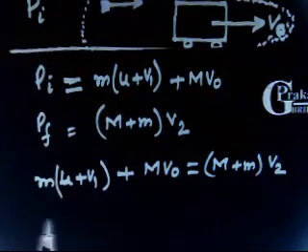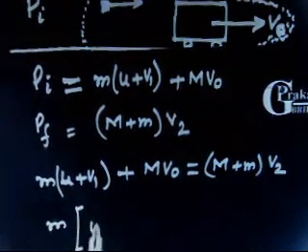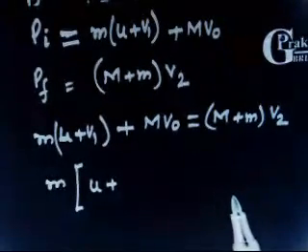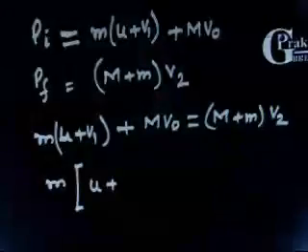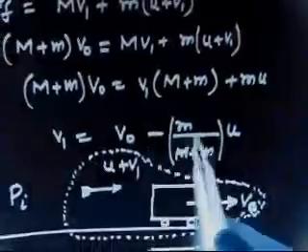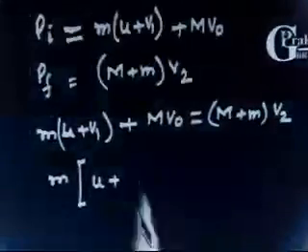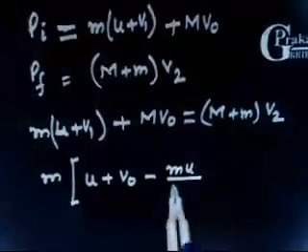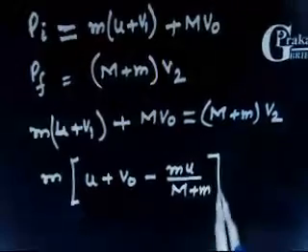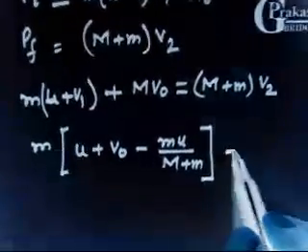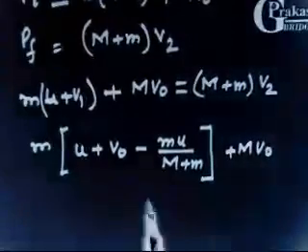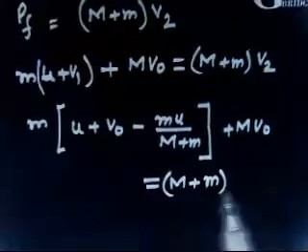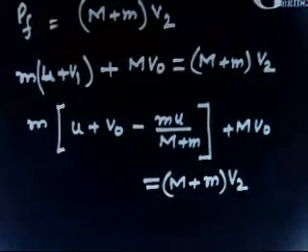So m into u plus, what is the value of v1 that we have found in the first part of the question? You can see your copy. This value here we have is v naught minus mu divided by m plus M. So this plus v1 is minus mu divided by m plus M. This is the value of v1, plus M v naught, equals (m plus M) into v2. Are you getting?